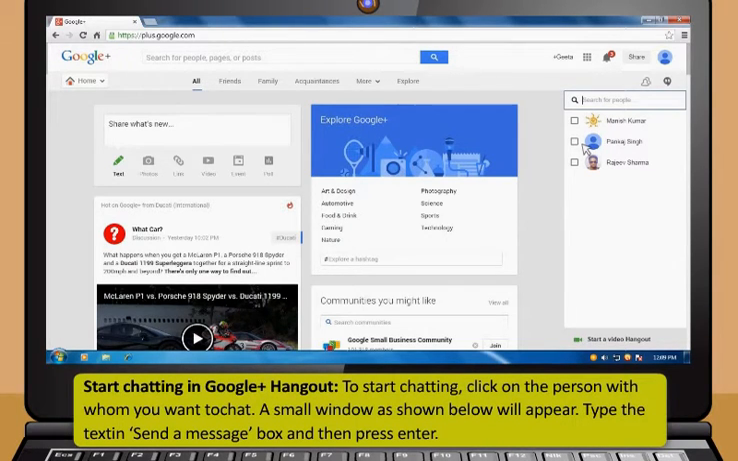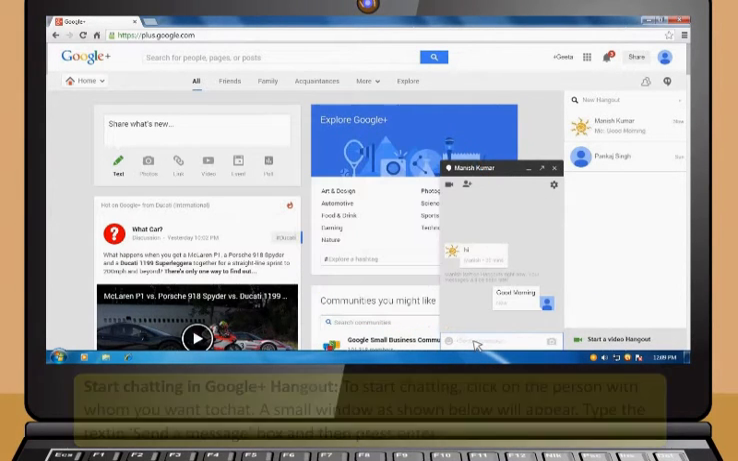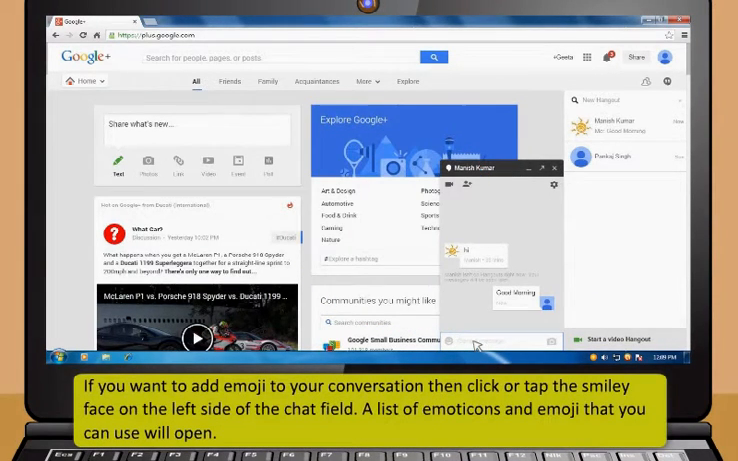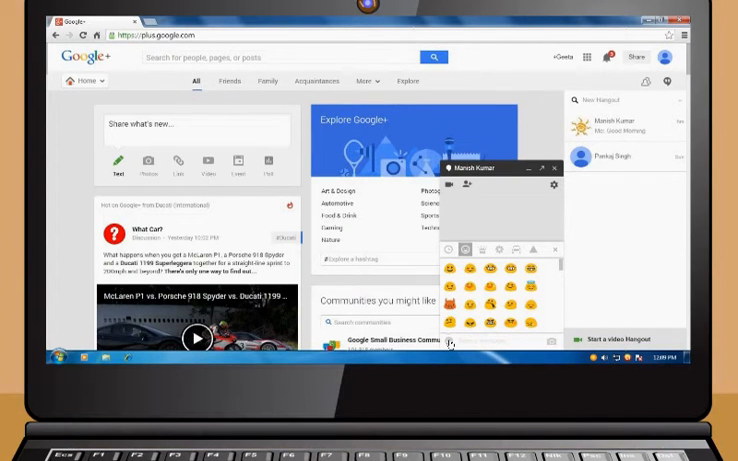Now start chatting in Google Plus Hangout. To start chatting, click on the person with whom you want to chat. A small window as shown below will appear. Type the text in Send a Message box and then press Enter. If you want to add emoji to your conversation, then click or tap the smiley face on the left side of the chat field. A list of emoticons and emoji that you can use will open. They are separated into categories which you can navigate by selecting the icons at the top of the emoticon screen.